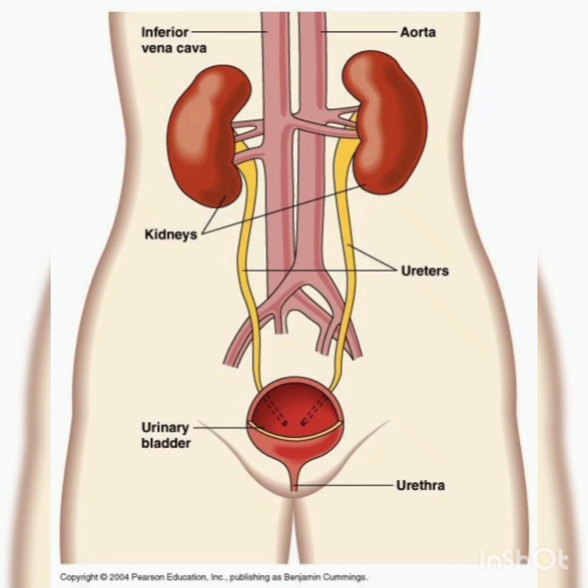Then the next one is the urinary bladder. Urinary bladder is like a bag. It helps to store the urine until it is released from the body. Then the next part is known as the urethra. It is the last part in the urinary system. It is a tube-like structure.